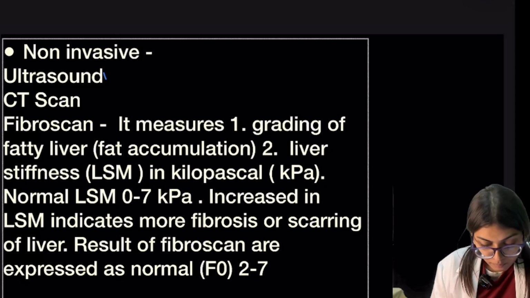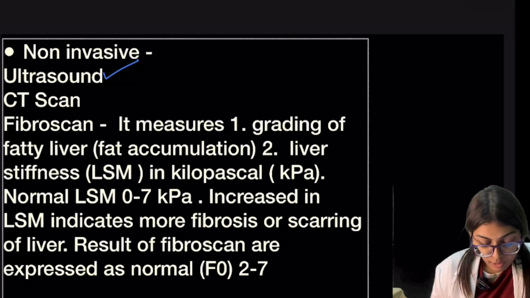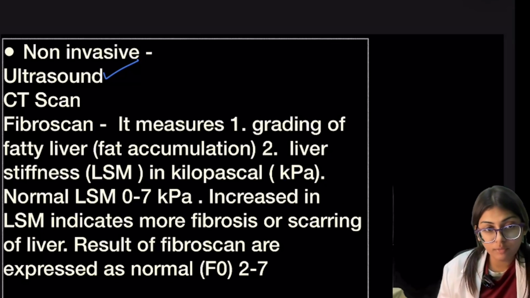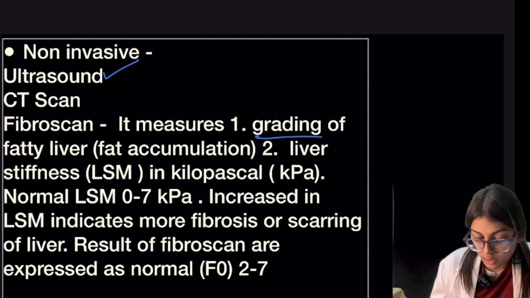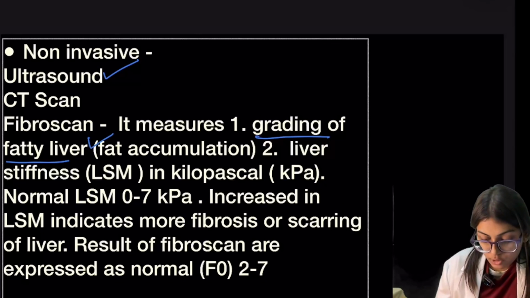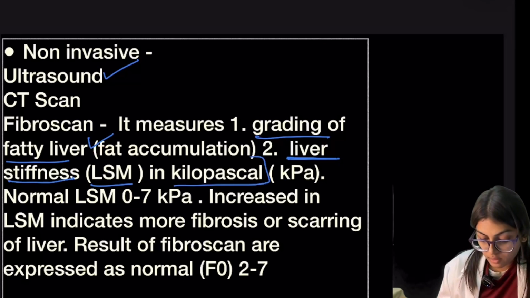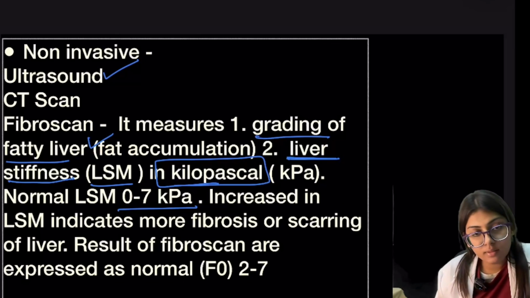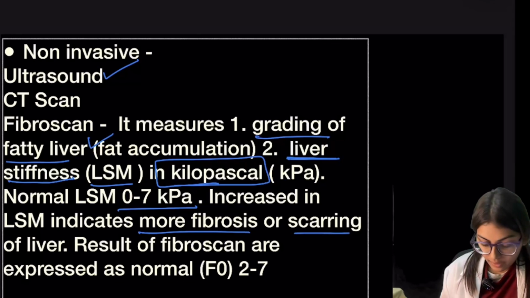Ultrasound we can perform to see the fluid filled, and CT scan we can perform. Fibroscan, the most important one, measures two things. First is the grading of the fatty liver, that is fat accumulation. Second is the liver stiffness, that is LSM. LSM is measured in kilopascal, and the normal range of the LSM is from 0 to 7 kilopascal. If there is an increase in LSM, it indicates more fibrosis or scarring of the liver.